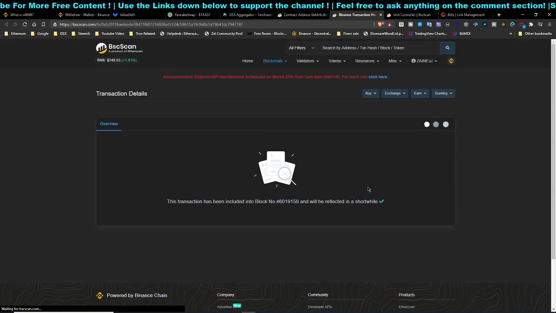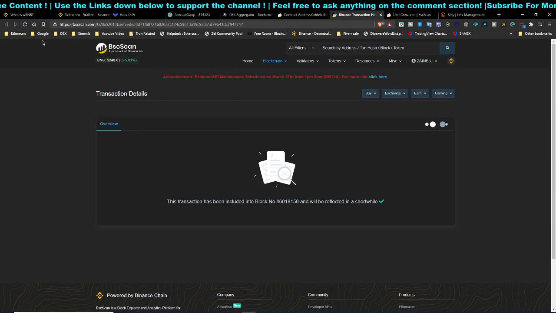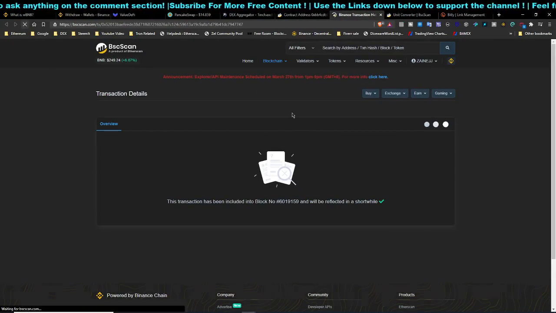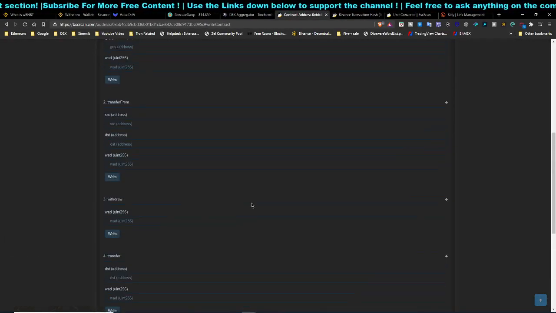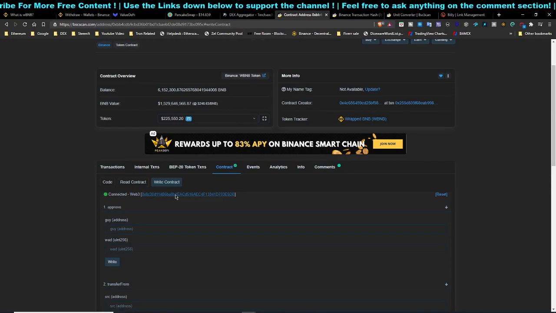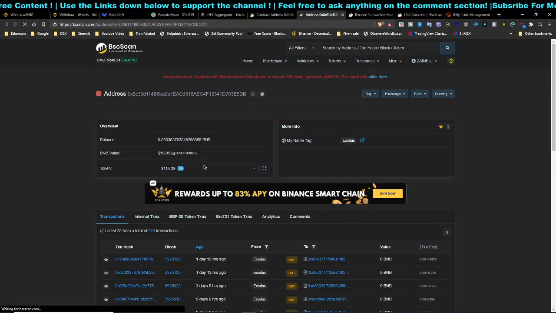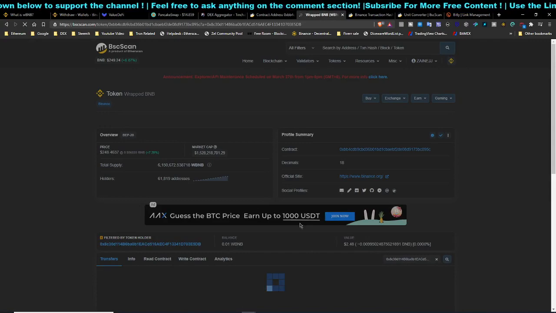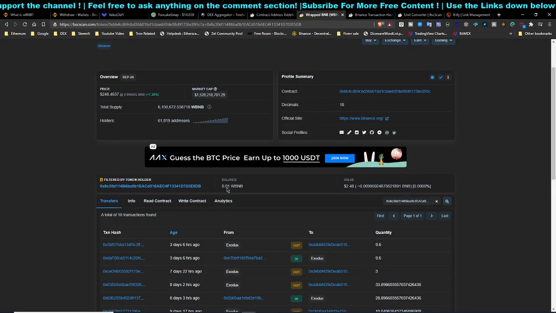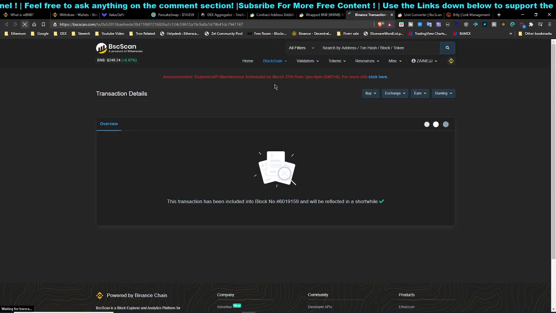So it's really confirmed, and you will need to wait for a short while for it to reflect on the website itself. Yep, it is loading quite slowly. It's not reflecting. So to confirm it, I'm just gonna click on my wallet, then BEP20, and click on the wrapped Binance, and over here you can see that I have a balance of 0.01, which has been converted from my Binance token.